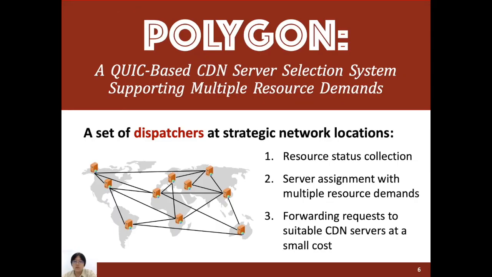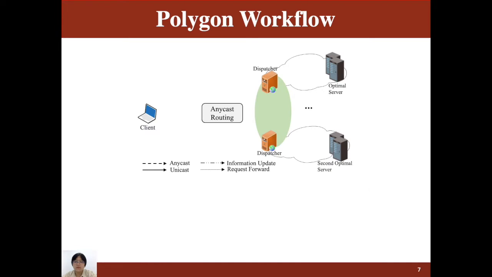So here we propose our system, Polygon. The key feature of Polygon is the deployment of a set of dispatchers at strategic network locations. The dispatchers are responsible for resource status collection, server assignment with multiple resource demands, and forwarding requests to suitable CDN servers at a small cost. Next, let's see how Polygon works.